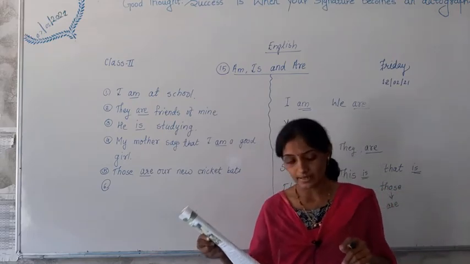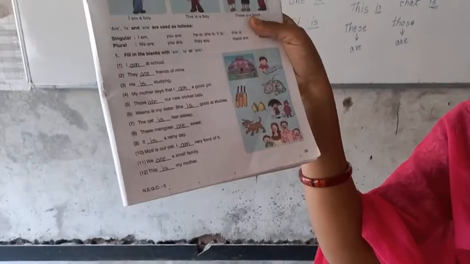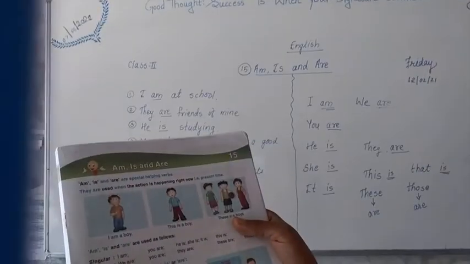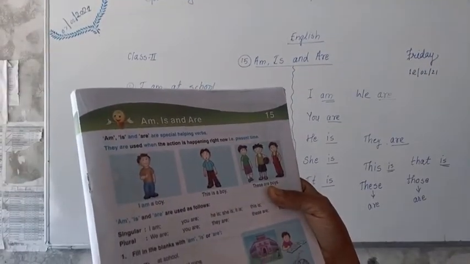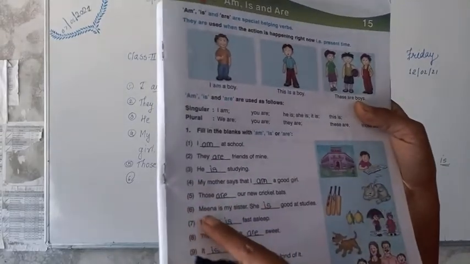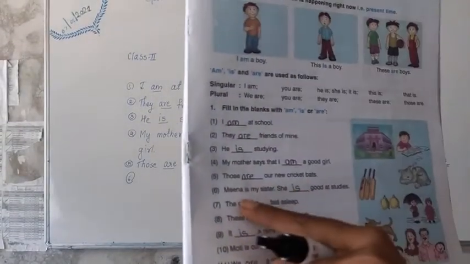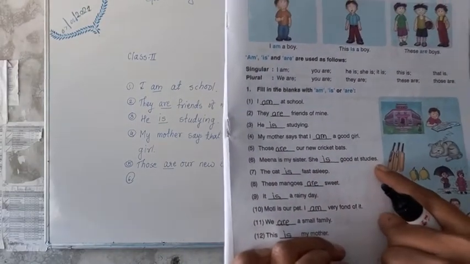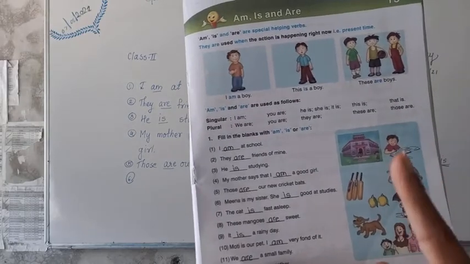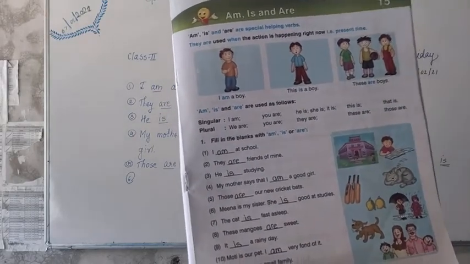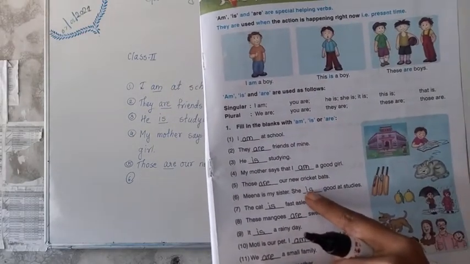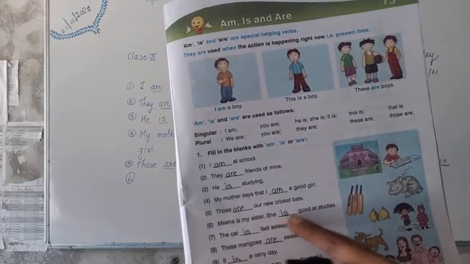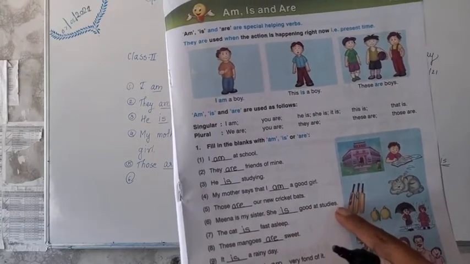The sixth sentence is, Meena is my sister. She dash good at studies. When we talk about one person, we use is, singular. She is good at studies.